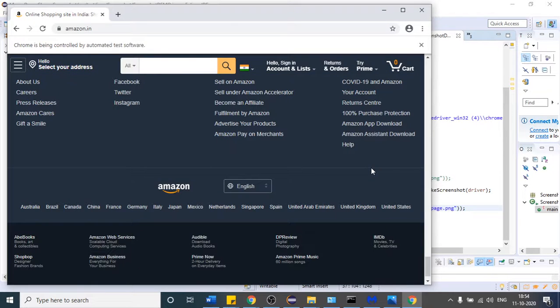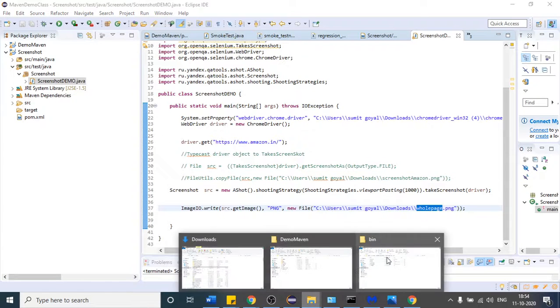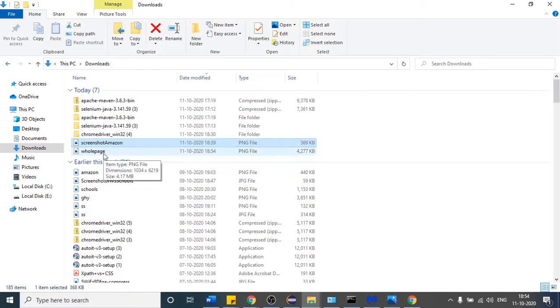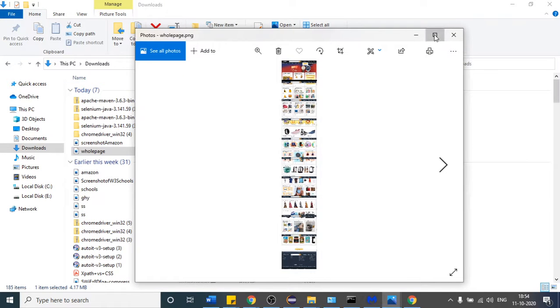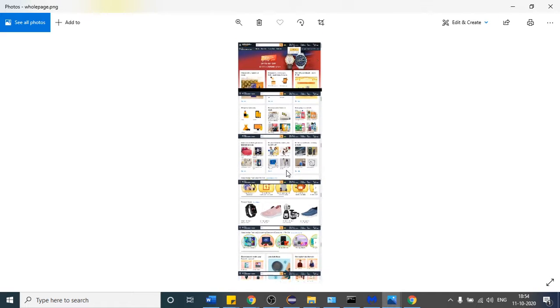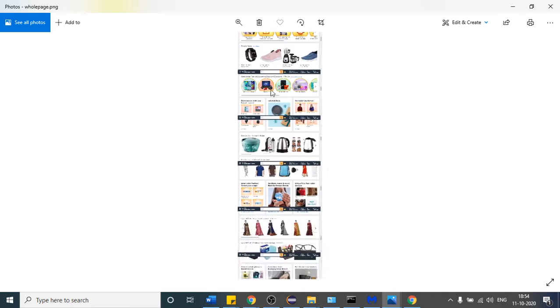I think we reached the bottom of the page, and that's it. You can see terminated, which means this file is going to be created. Let us open this. Yeah, this is the image, 4.17 MB, the size is quite large. Here you can see with the help of this AShot API, we are able to get the whole page screenshot. Is it clear to everyone?